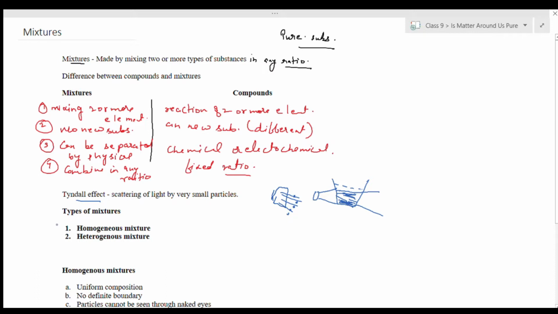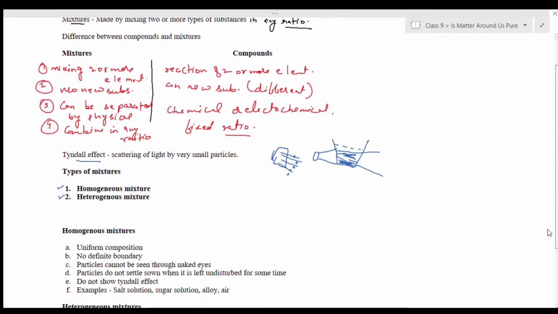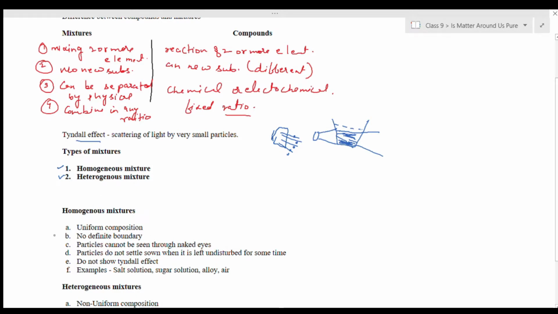Next topic is different types of mixtures. There are two types of mixtures: homogeneous and heterogeneous mixtures. These are the properties of homogeneous mixtures, and then we have the properties of heterogeneous mixtures. The first property is that it has uniform composition, and by uniform composition we mean the two substances that are mixing will be mixed uniformly.